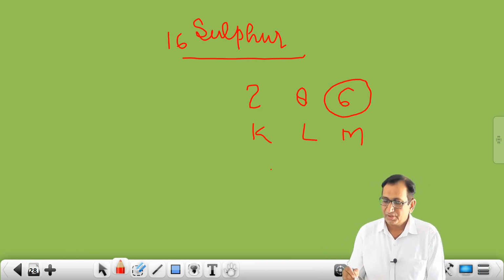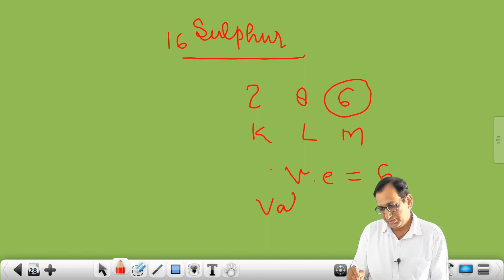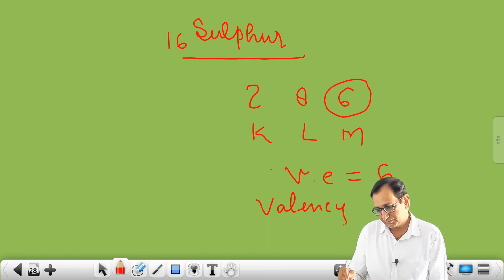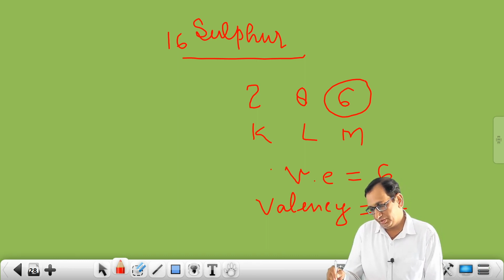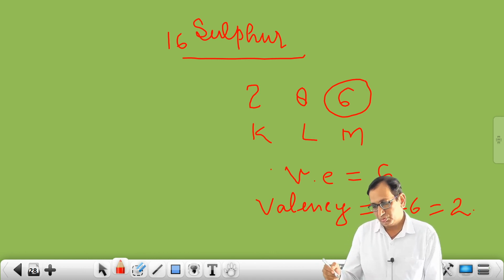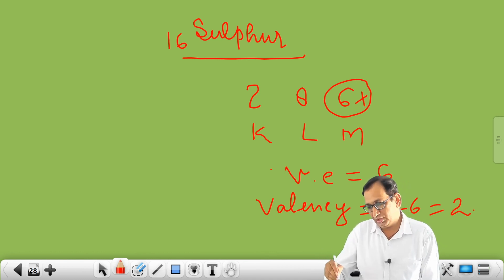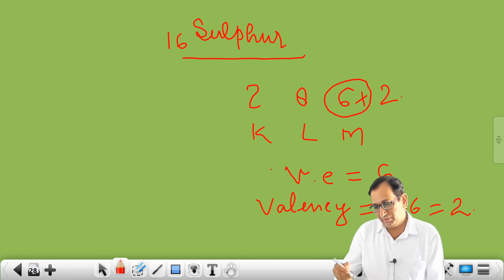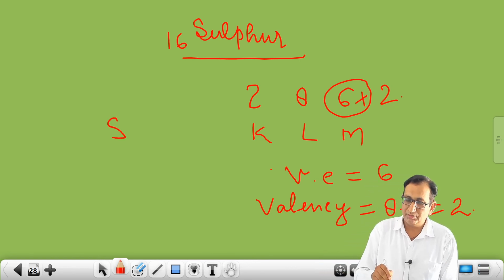It means the valence electrons are 6, then the valency is 8 minus 6, that is 2. So it has acquired 2 more electrons. That's why the valency will be shown as negative. So S minus 2. S minus 2.